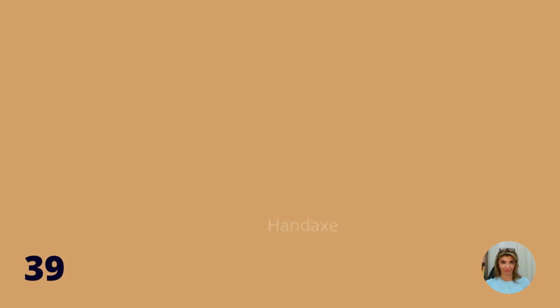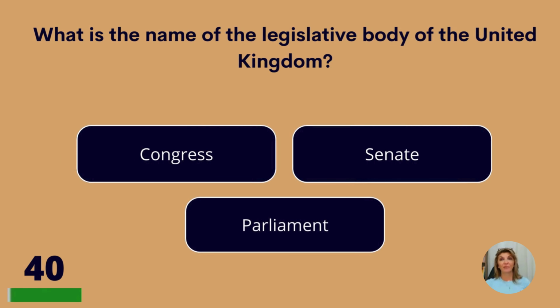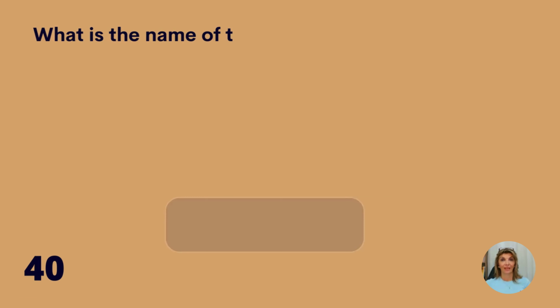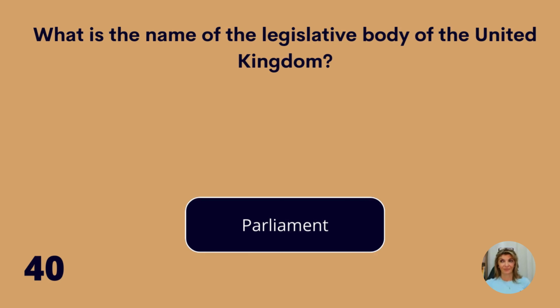Question 40. What is the name of the legislative body of the United Kingdom? Congress, Senate, or Parliament? Parliament.